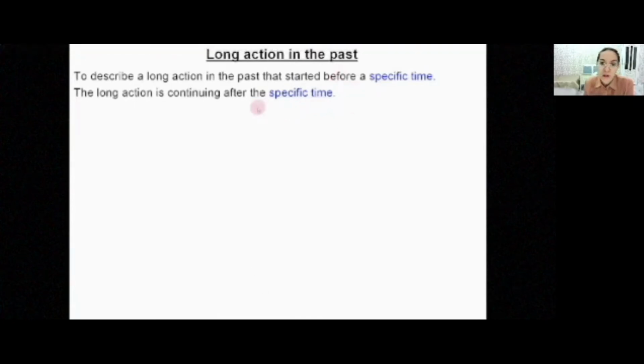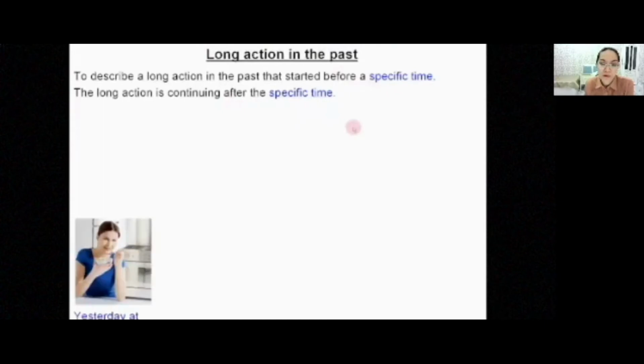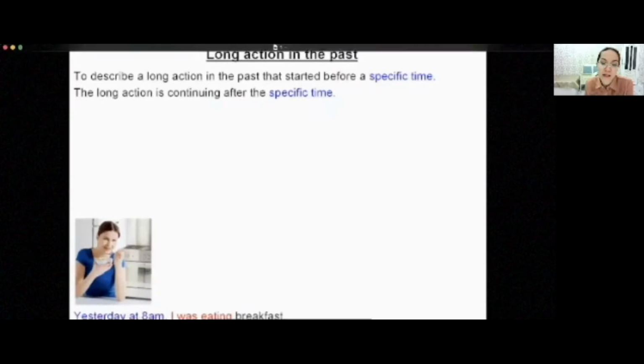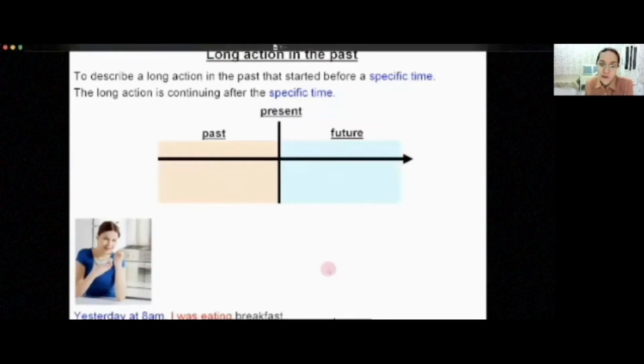So let's give examples. Yesterday at 8 a.m. I was eating breakfast. Yesterday at 8 a.m. is a specific time. I was eating is a long action. Let's look at the chart here: present, future, and past.